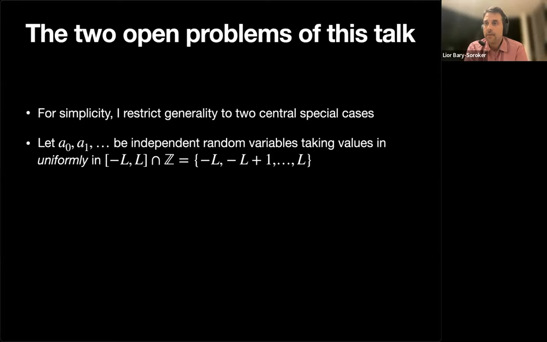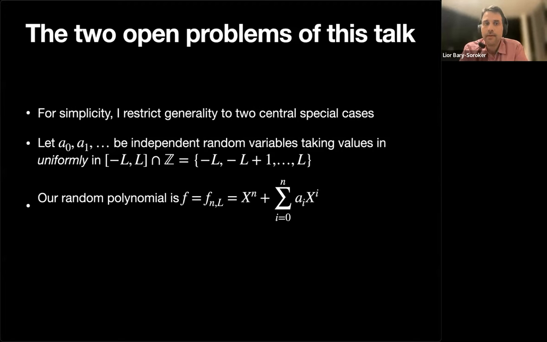So the setting is the following. We choose a_0, a_1, and so on. These will be the coefficients of a polynomial, and we choose them to be independent random variables, taking values uniformly in an interval between minus L and L, where L is some parameter.